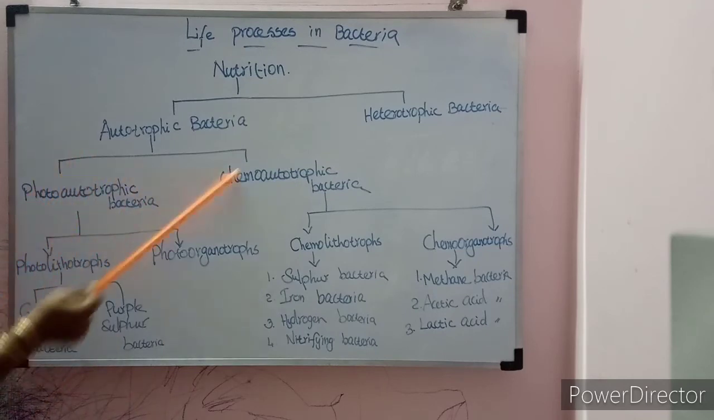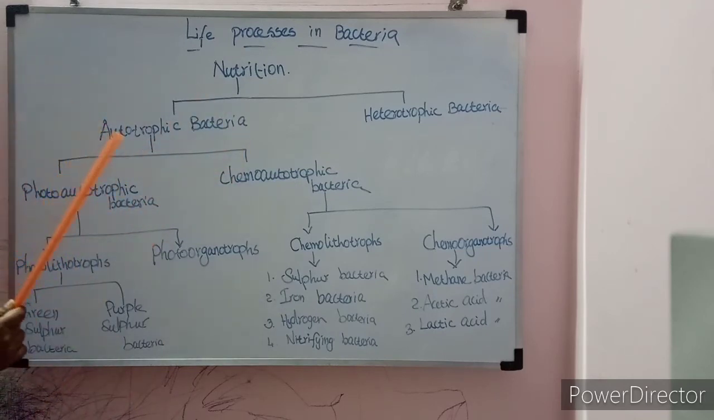Okay, autotrophic bacteria can produce their own food. This autotrophic bacteria are again divided into two types. They are photoautotrophic bacteria and chemoautotrophic bacteria.